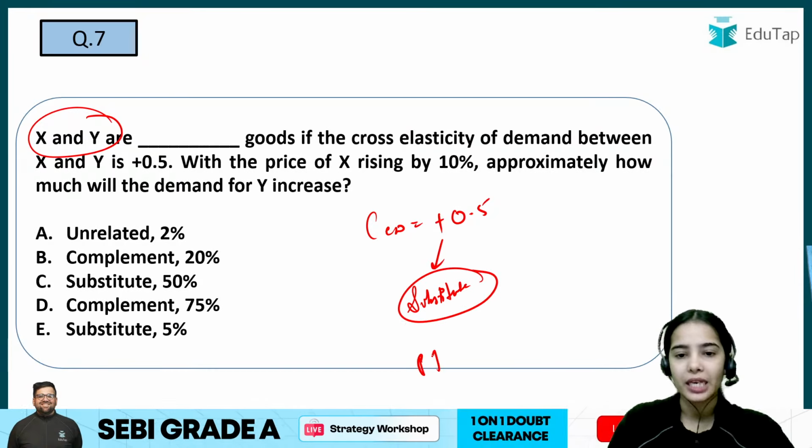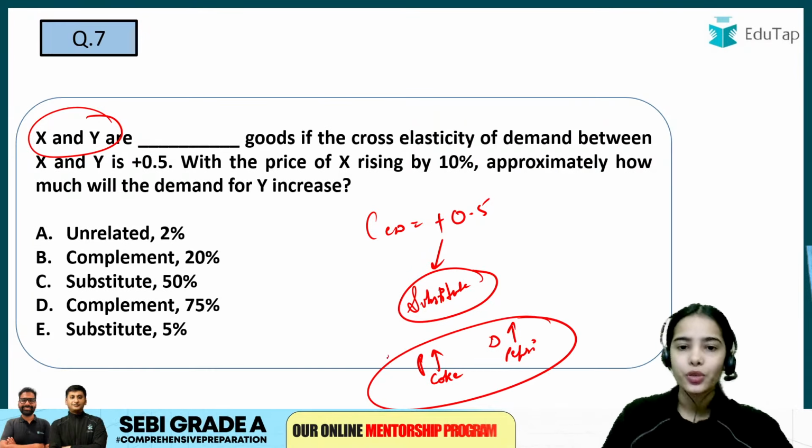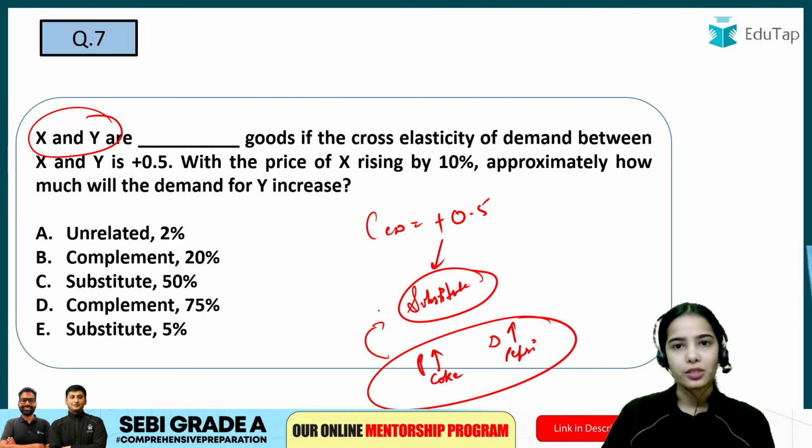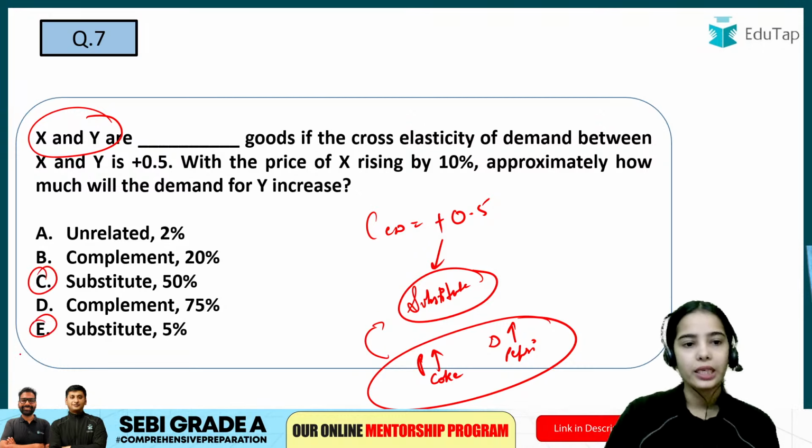That means if the price of Coke is increasing, the demand for Pepsi will increase. Okay, so substitute goods have positive cross elasticity of demand. So either C or E can be the answer.